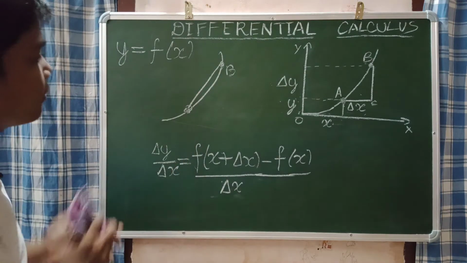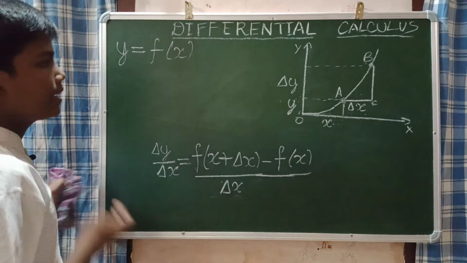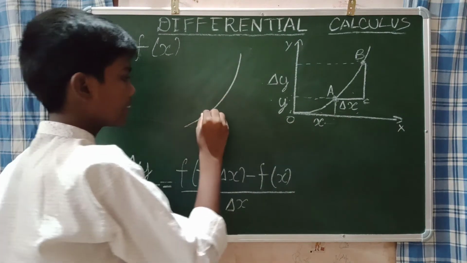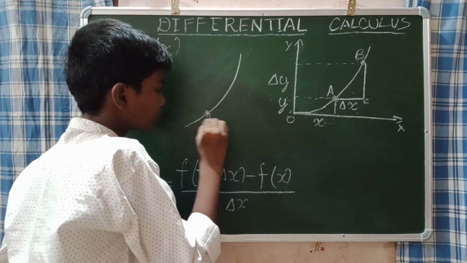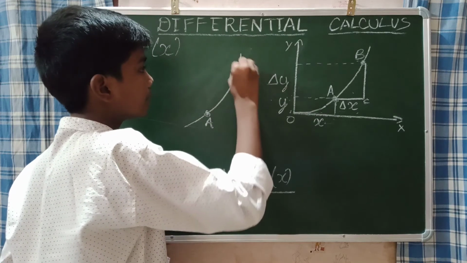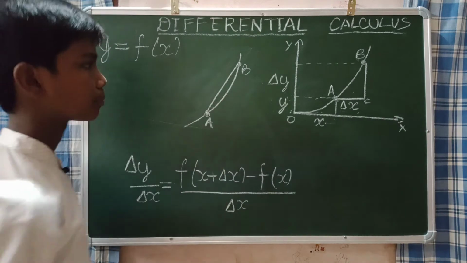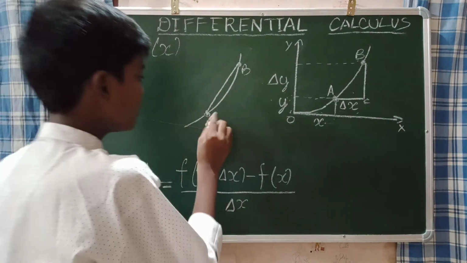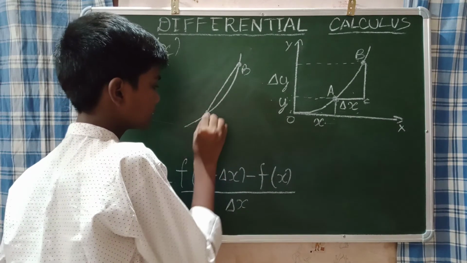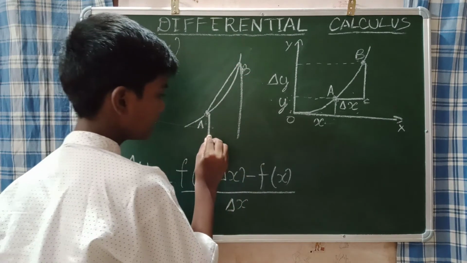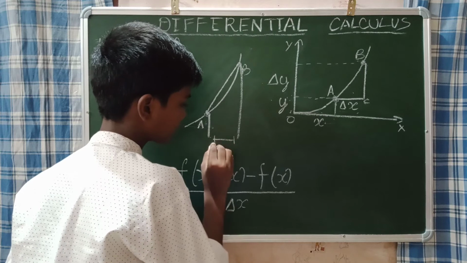If I need to draw some more, one minute. It looks like this, A and B. This is how it looks. Now we know that this is the delta x.